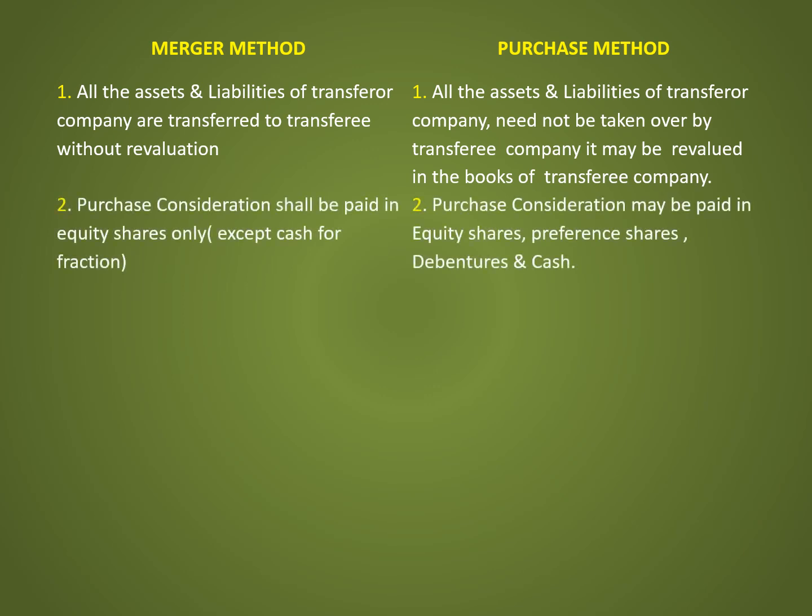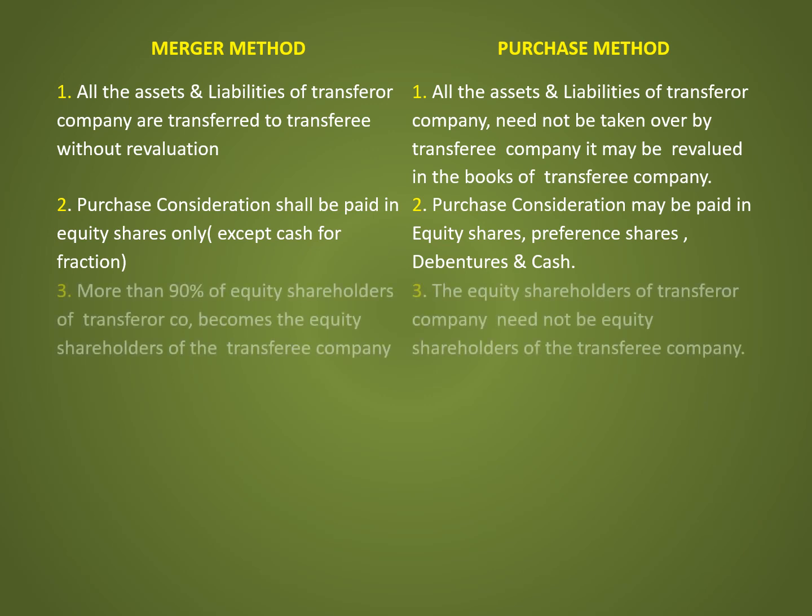The second difference: under merger method, purchase consideration shall be paid in equity shares only, except cash for fraction. Under purchase method, purchase consideration may be paid in the form of equity shares, preference shares, debentures and cash. The third difference: under merger method, more than 90% of equity shareholders of transferor company become equity shareholders of the transferee company. Under purchase method, the equity shareholders of transferor company need not be equity shareholders of the transferee company.